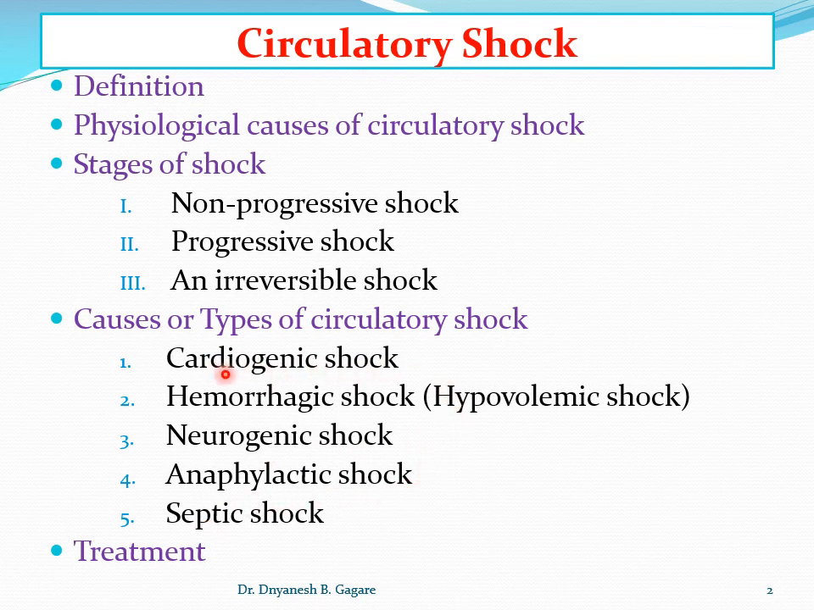Cardiogenic shock means here there is a problem in the heart itself. The heart cannot pump sufficient blood. Cardiac output is not maintained, and the condition that develops is called cardiogenic shock. It means the heart itself is responsible for this type of shock. Okay. Then second, hemorrhagic. Hemorrhage means loss of blood, loss of blood due to any reason. If the blood volume is decreased in the body, then the condition that develops is called hemorrhagic shock.